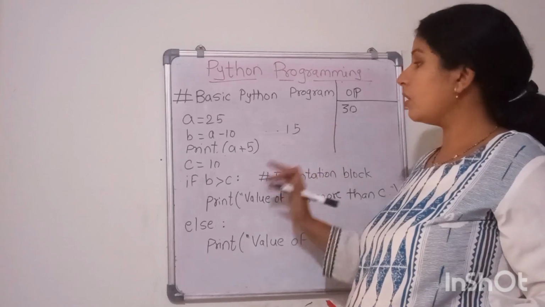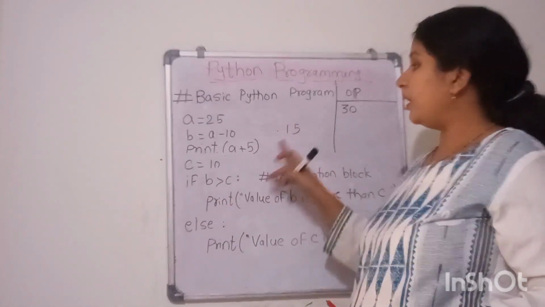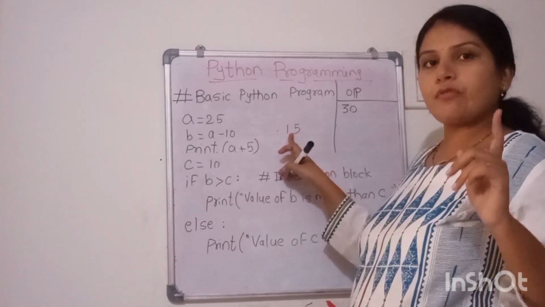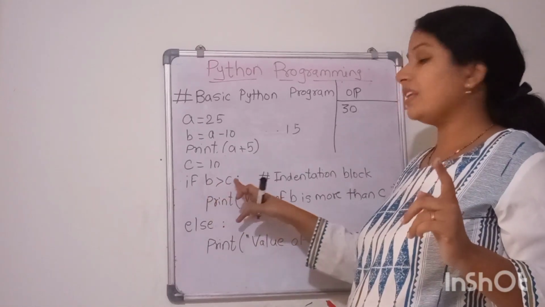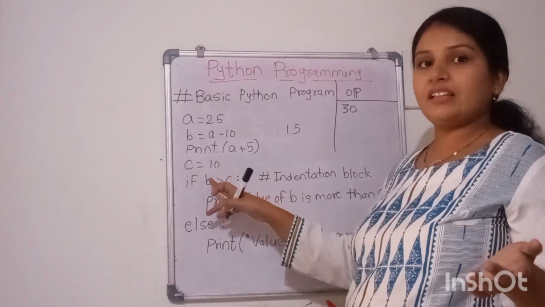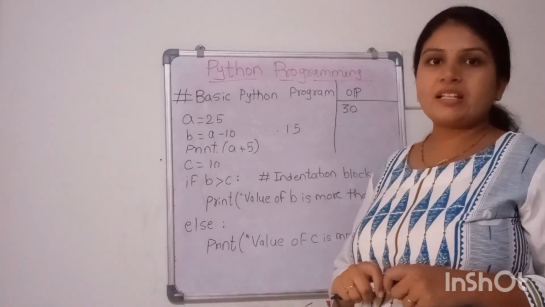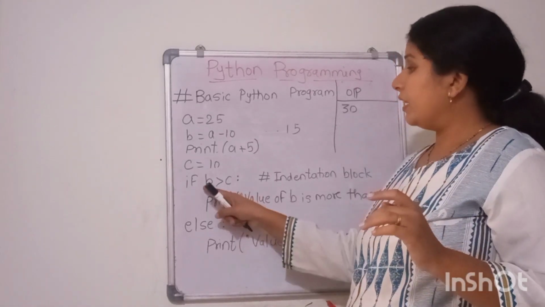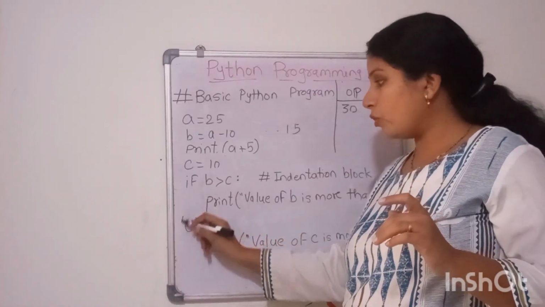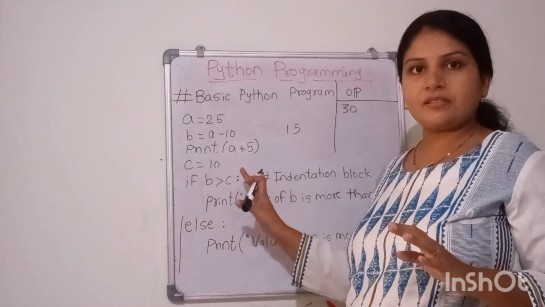This is the rough work. If B is greater than C, you are checking your first condition. Now C's value is 10. B's value is 15. So if B is greater than C, yes, the condition is true. 15 is greater than 10. So you are printing value of B is more than C. That's why you are printing this value. And you are not going to the else part because the condition is true in this case.